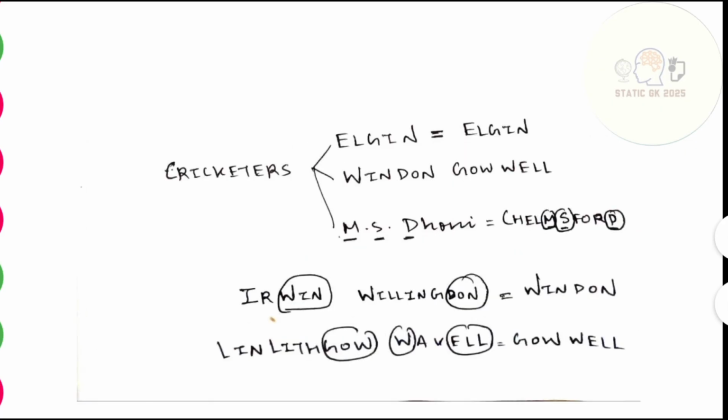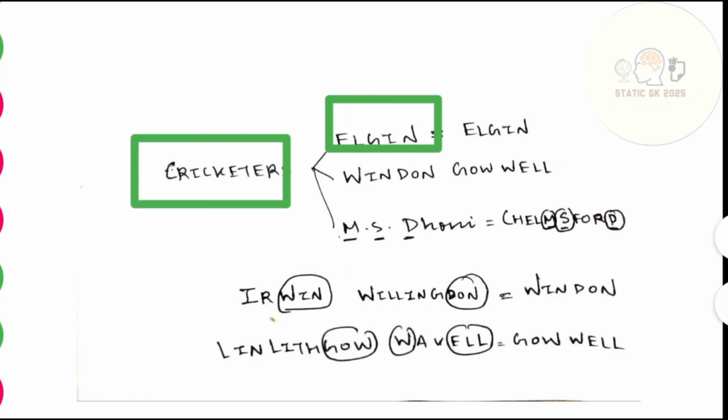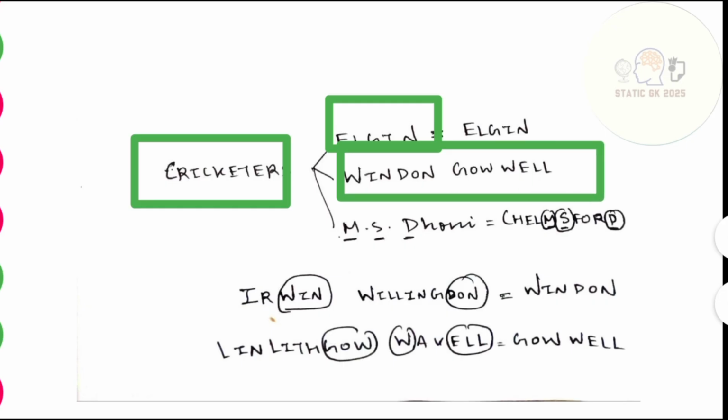See, consider a scenario where a cricket match is happening between two teams, your favorite teams. One is India, another whatever the favorite team you have. Just remember the players that I'm going to say. The three cricketers that you have to remember here are Elgin, Winden Govell, and MS Dhoni.